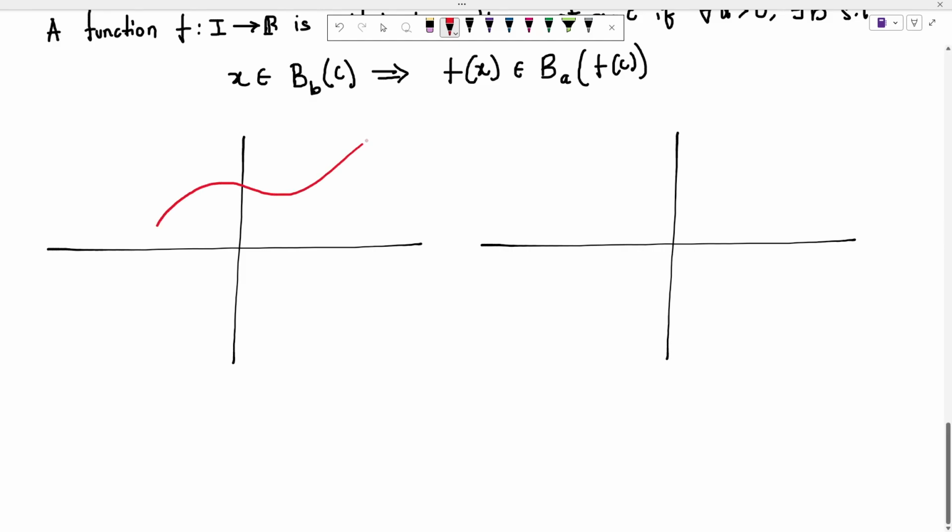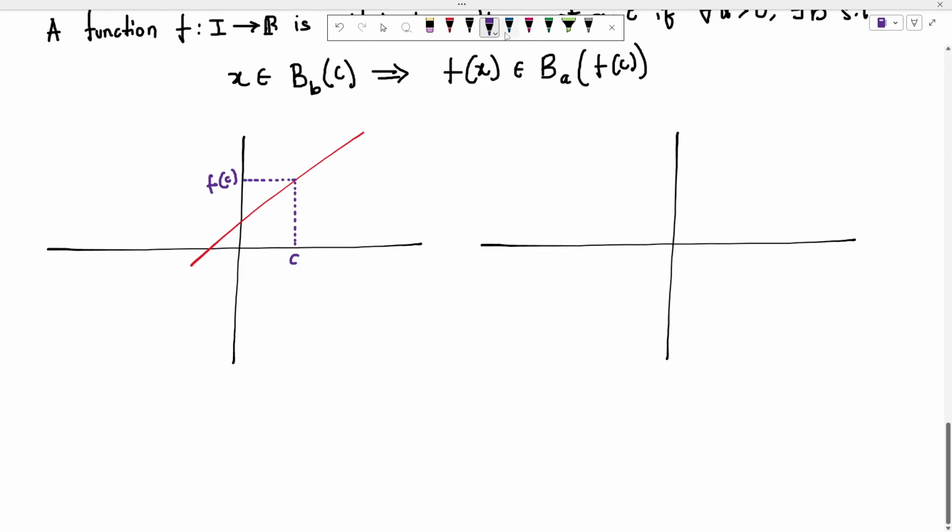So let's say this is some function f, and this is some particular x equals c, and this is f of c.